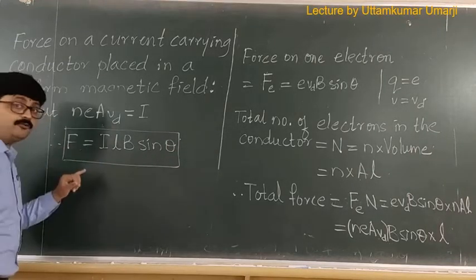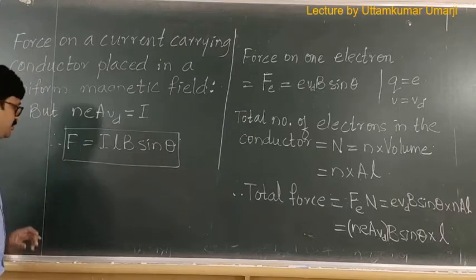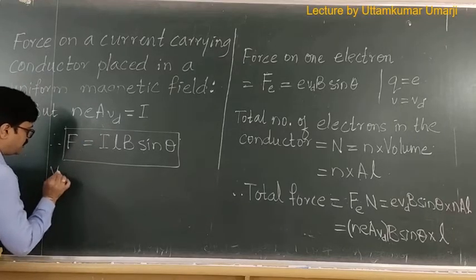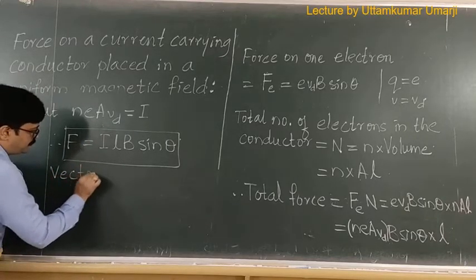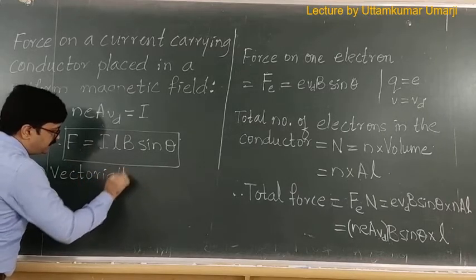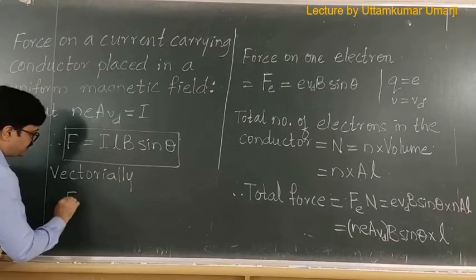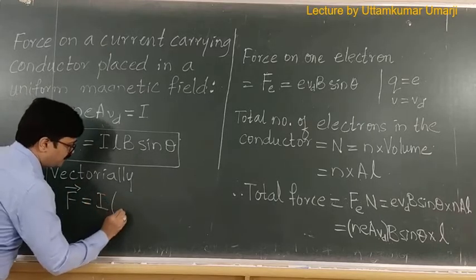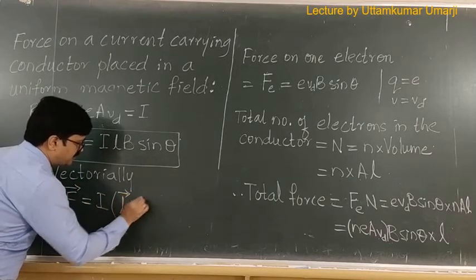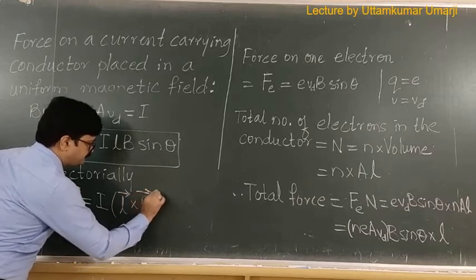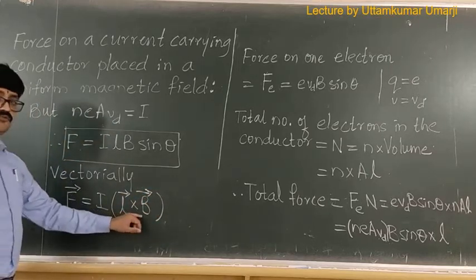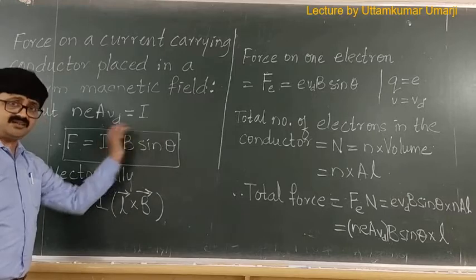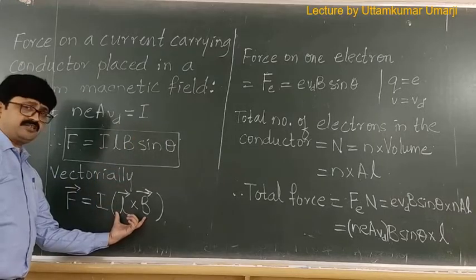This is the scalar form or the magnitude. Then vectorially we can write this as vector F is equal to I into vector L cross vector B. Now vector L cross vector B is LB sin theta. So that is what we are mentioning here.